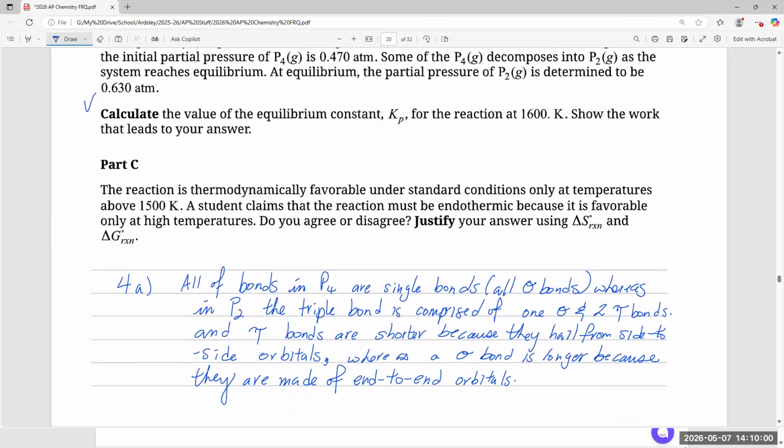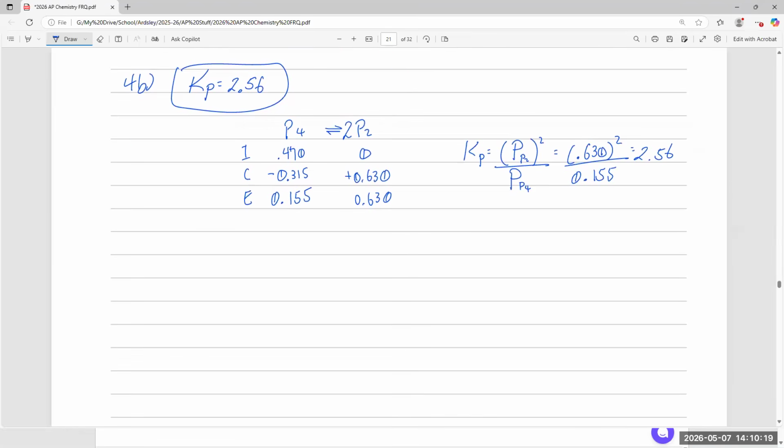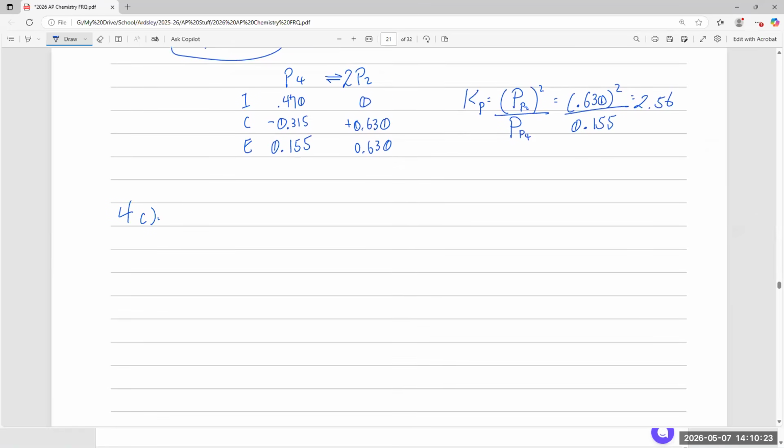Part C: the reaction is thermodynamically favorable under standard conditions only at temperatures above 1500 kelvins. A student claims that the reaction must be endothermic because it's favorable only at high temperatures. Do you agree or disagree? Justify using entropy, enthalpy, and Gibbs free energy. All right, so this is Gibbs free energy. Let's go. For C, how do we go about explaining this?